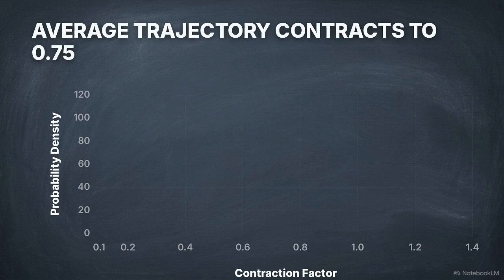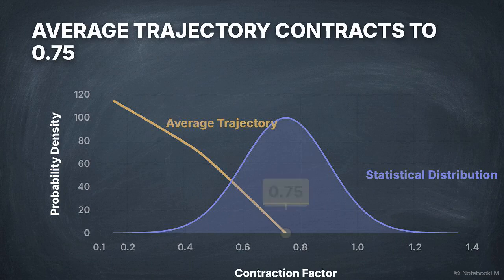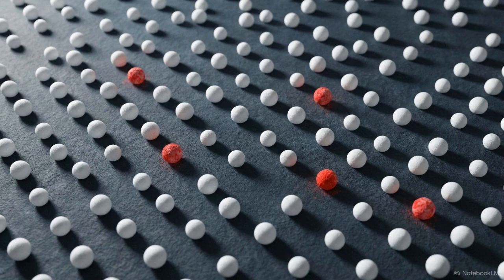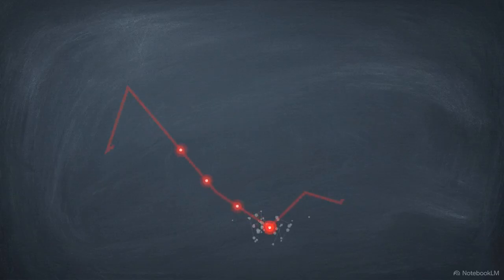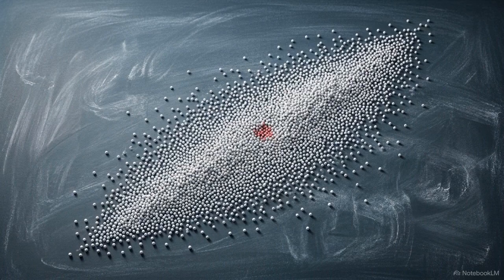By mapping the sequence as a statistical distribution, they proved that an average trajectory naturally contracts by a factor of exactly 0.75. Averages cannot eliminate structural anomalies. The infinite set of discrete integers could theoretically harbor high-order correlations that systematically evade even numbers, creating infinitely sparse subsets that diverge to infinity or form closed loops. These measure-zero fractal traps remain invisible to macroscale statistical tools.